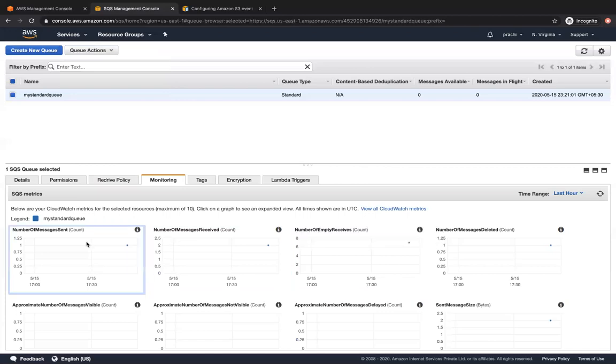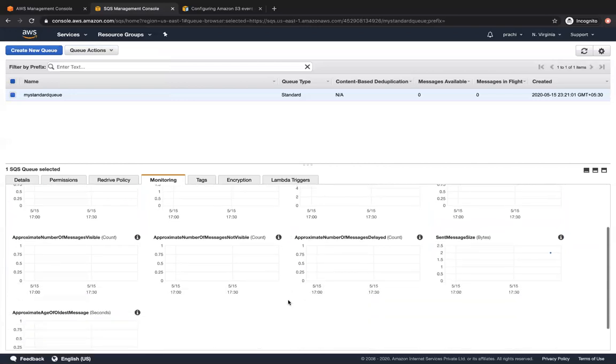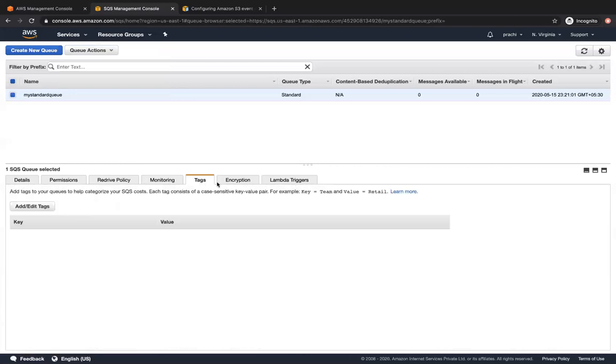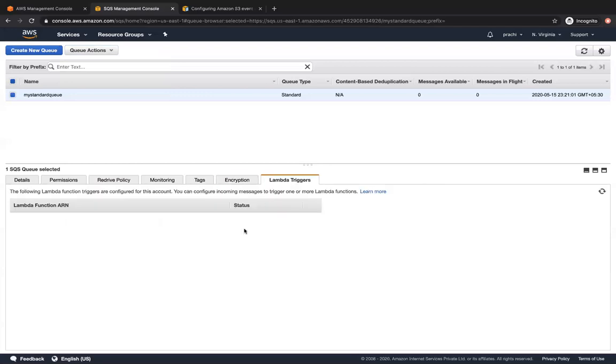So number of messages sent, number of messages received, number of empty receives. See, we have one over here because we configured short polling. Number of messages deleted, we do have one, right? So you can see all of these metrics given through CloudWatch for you. You do have tags, you do have encryption, and then finally you do have Lambda function triggers from here.